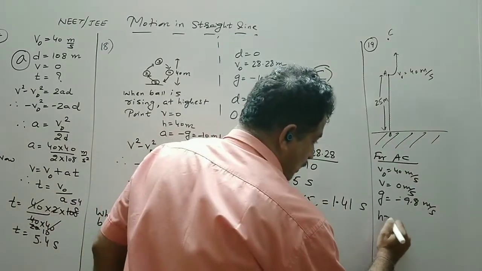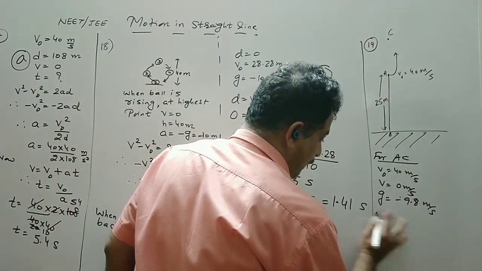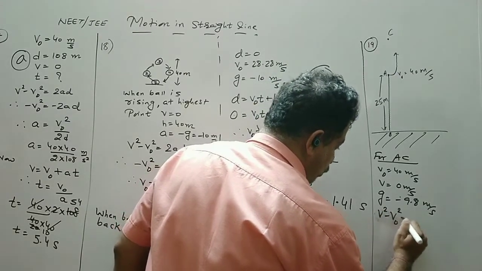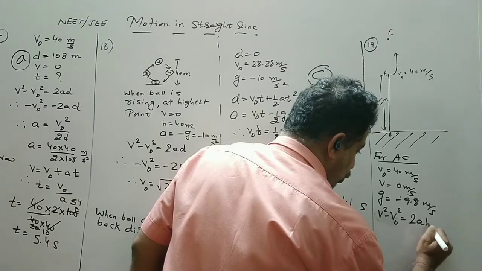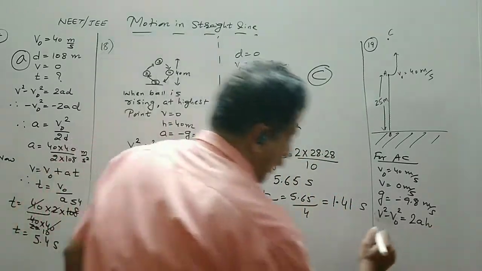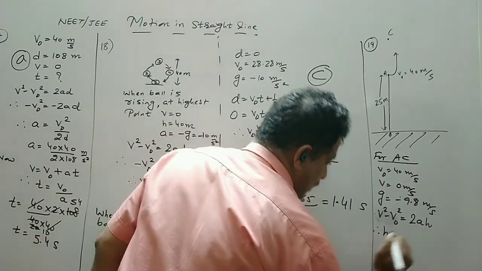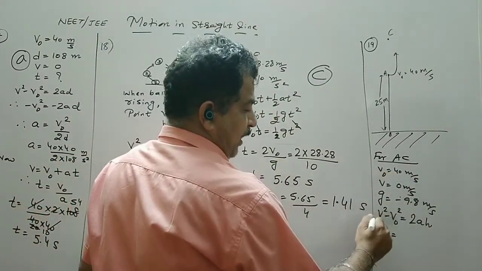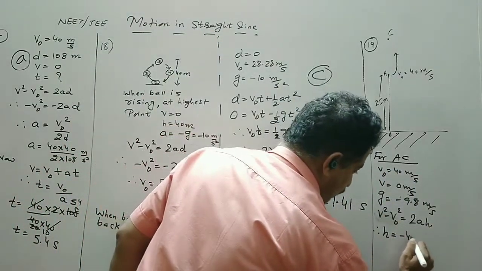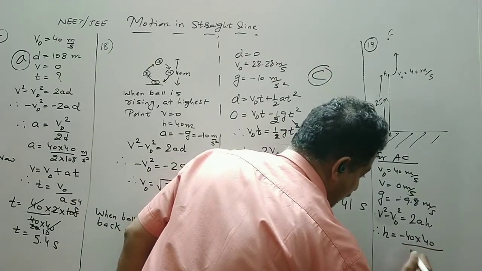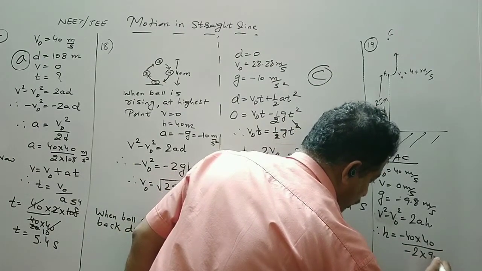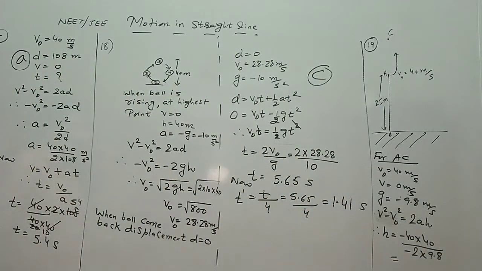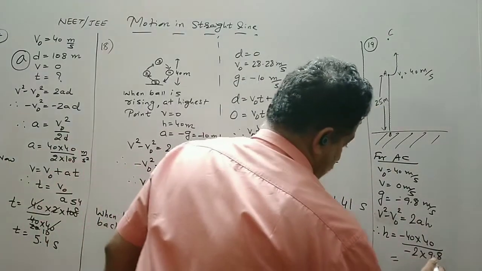For height H, we apply the third equation, that is V square minus V naught square is equal to 2aH. Therefore H is equal to, since V is 0, minus 40 into 40 divided by minus 2 into g. If we take g as 10, it will be easy.